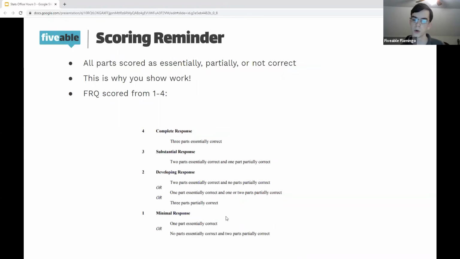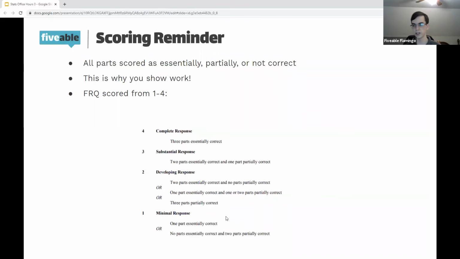So that's why it's always important for you to A, show your work, and B, put down as much as you can. Because AP Stats, as I mentioned a lot, is all about precise wording and communicating math in a certain way. So always make sure you're writing down as much as you know. If you're someone who can write really quickly, I would err on the side of writing too much, as long as you know you're not writing something that's wrong or contradictory. Write as much as you know to make sure you meet all of those guidelines.